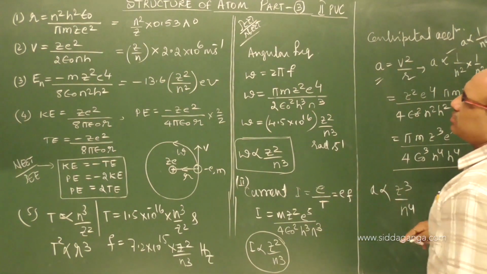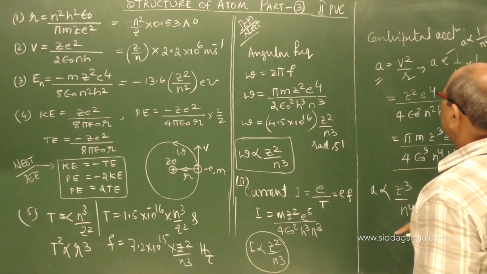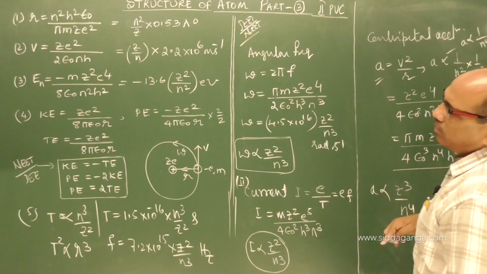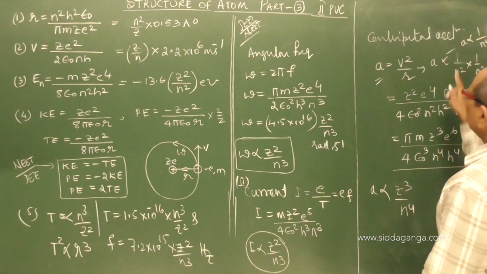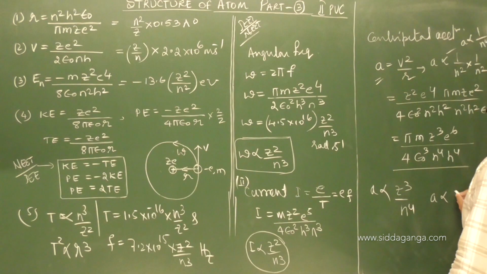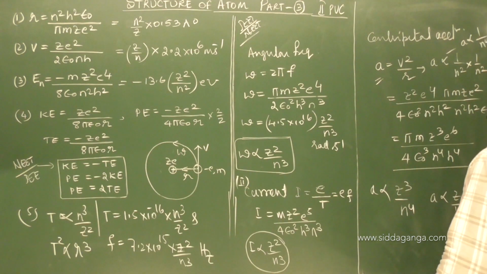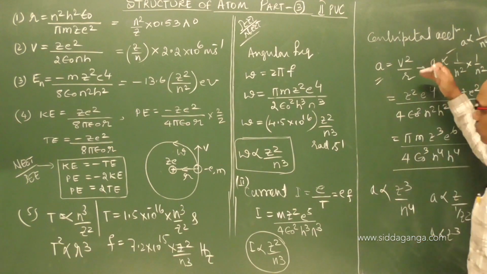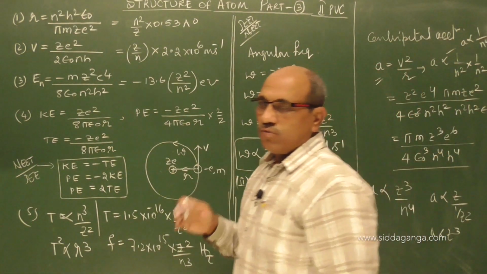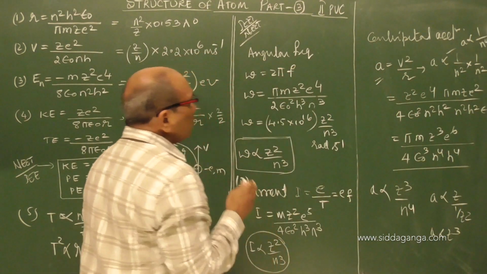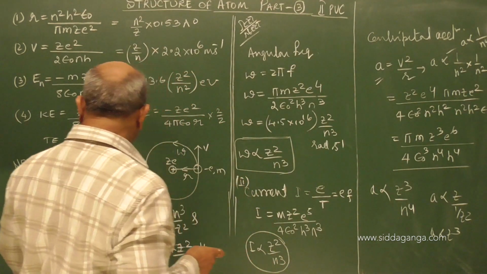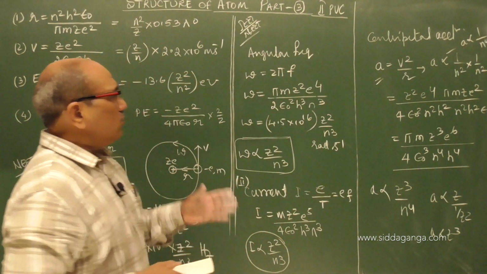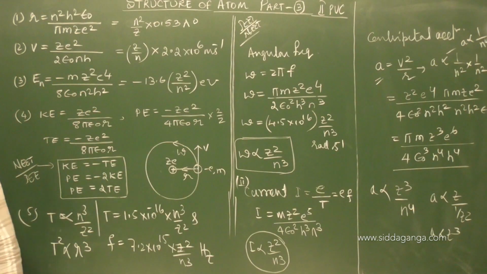Even you can look into the z. R is inversely proportional to z, so it goes to the numerator. V square is proportional to z square. In terms of z, z square divided by 1 by z becomes A proportional to z cube. It is not necessary to go for the derivation, but you can find out those values. Even for the period, I will show you. You understood this? These are the possibilities.